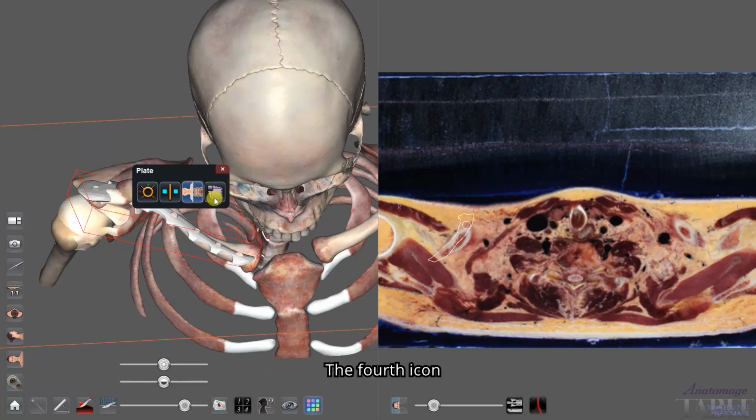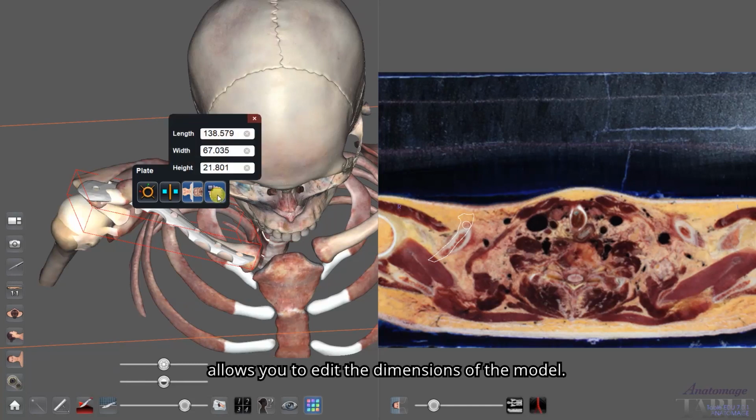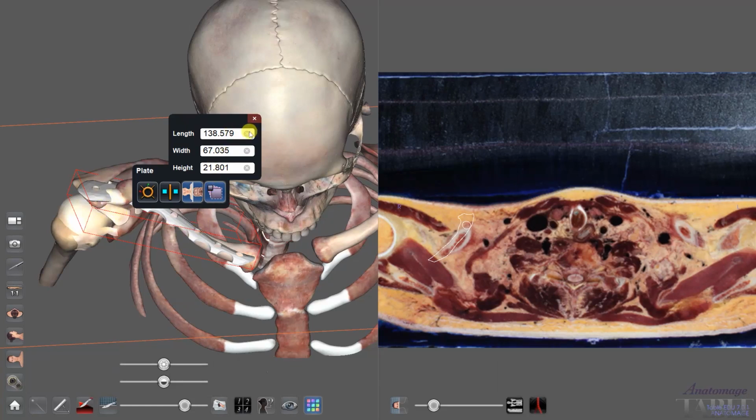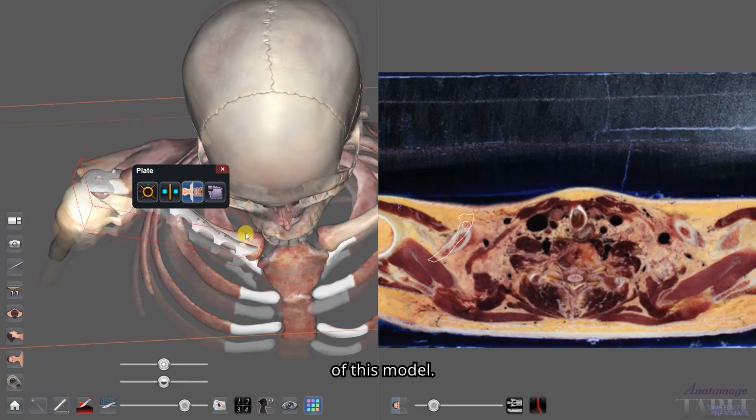The fourth icon allows you to edit the dimensions of the model. These length, width, height dimensions refer to the red bounding box of this model.